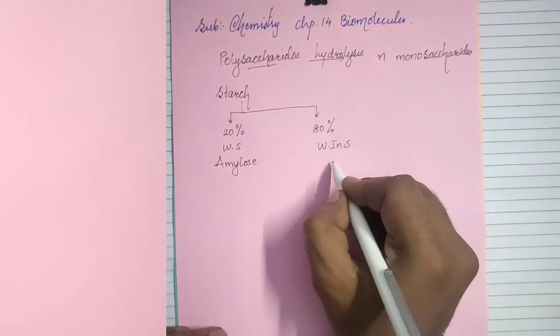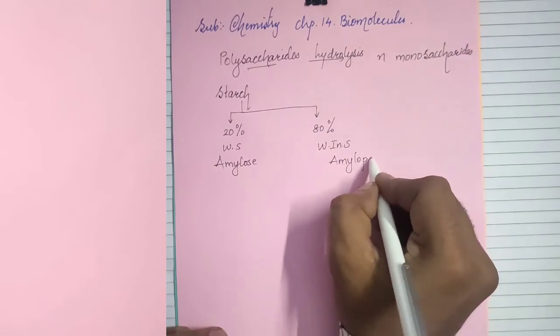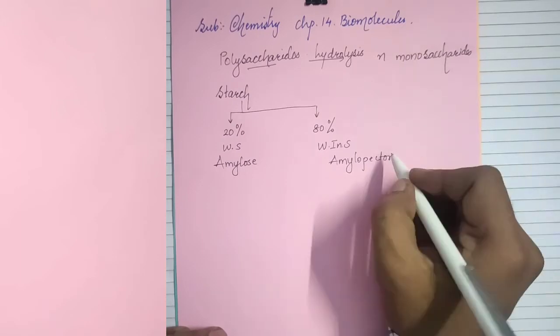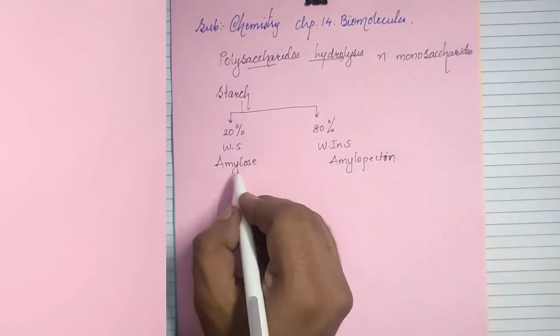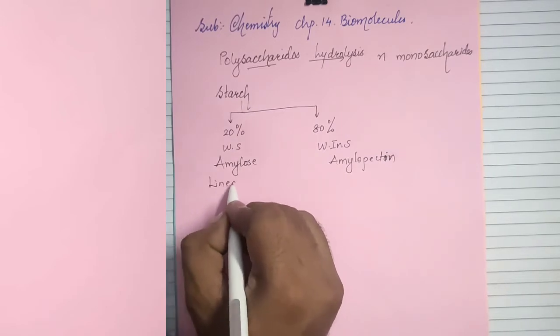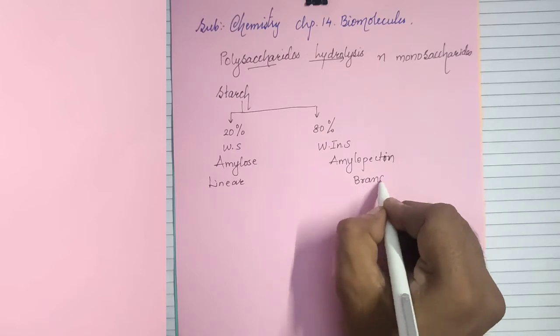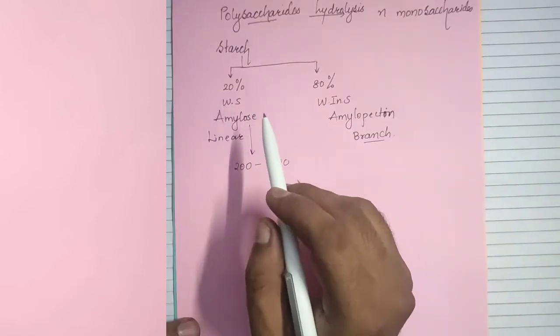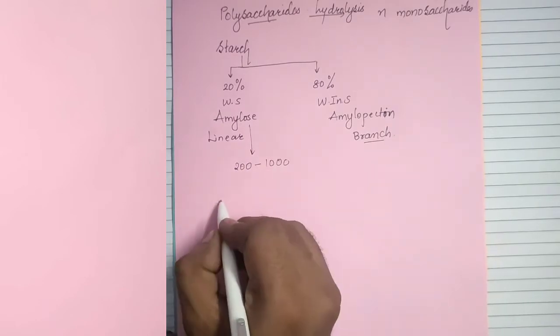The water insoluble part is said to be amylopectin. Amylose is a linear polymer. Amylopectin is a branch polymer. Starch on hydrolysis gives n number of glucose molecules. Starch is a polysaccharide.